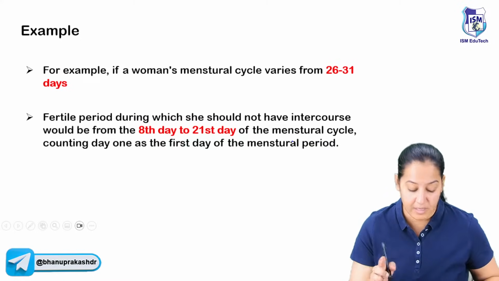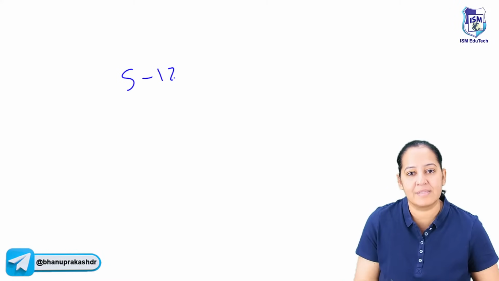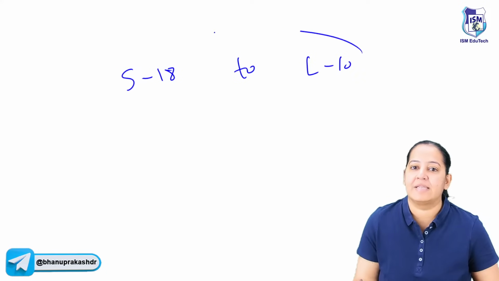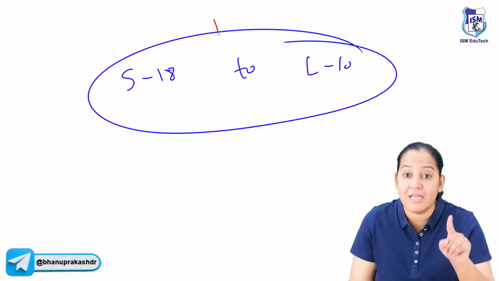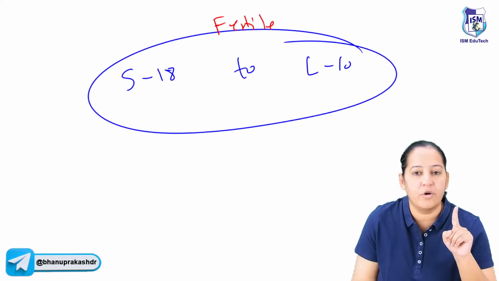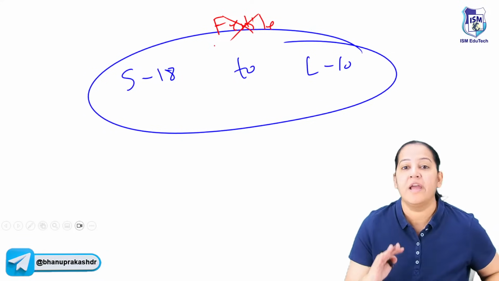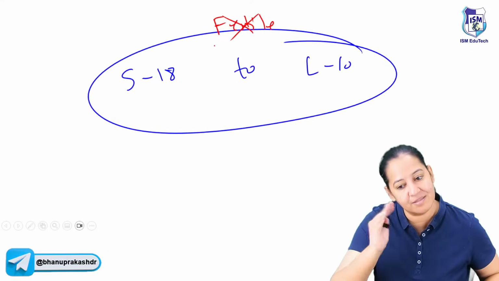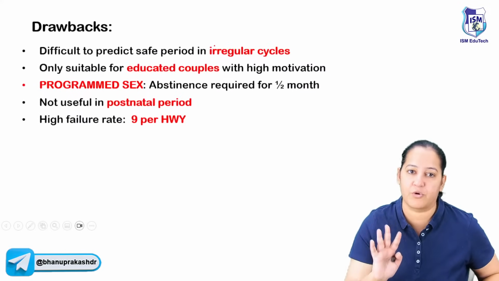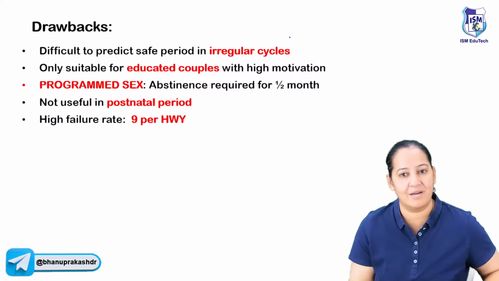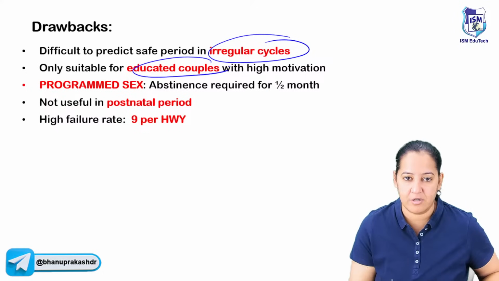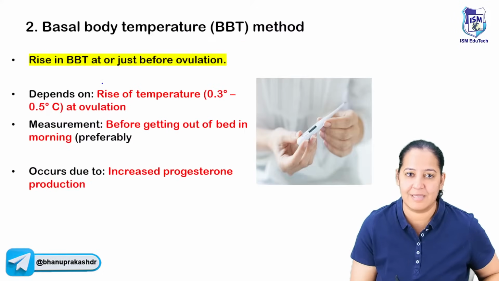This is calendar method. So what is the formula? Shortest minus 18 to longest minus 10. Just learn the formula. And this period is fertile period during which the sexual intercourse has to be avoided if the couple want the contraception. If the couple want to conceive, during this period, the sexual intercourse is promoted. So this is programmed sex. But the drawbacks are there: in irregular cycles, educated couples are required, it's programmed sex, and also drawbacks are there.